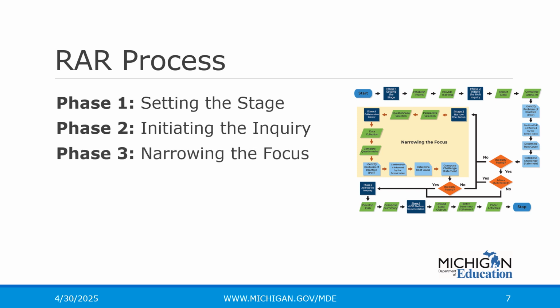Phase 3, narrowing the focus, provides an opportunity to narrow the inquiry based upon the specific needs of a selected population of students, an existing MyKIP strategy or goal, or a system framework supporting initiatives intended to improve student outcomes. Phase 4, collaborative inquiry. The team will complete the focused inquiry utilizing one of the optional resource equity questionnaires or other resources.